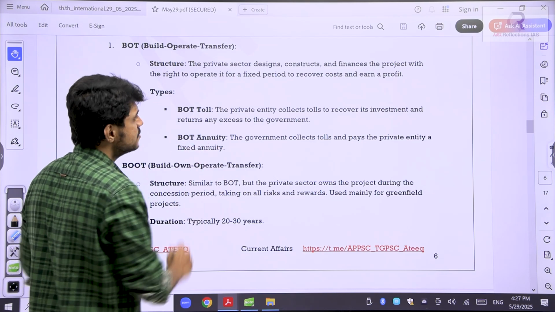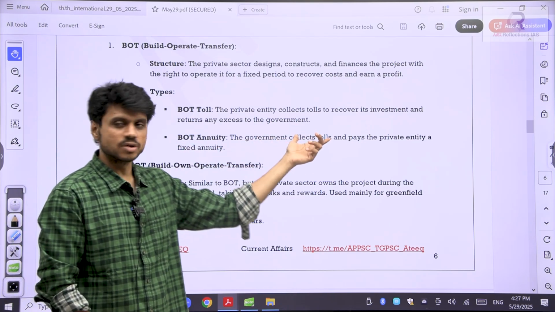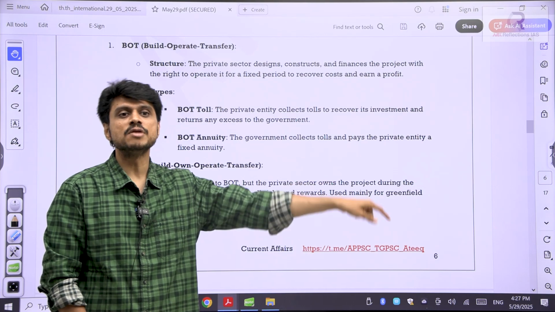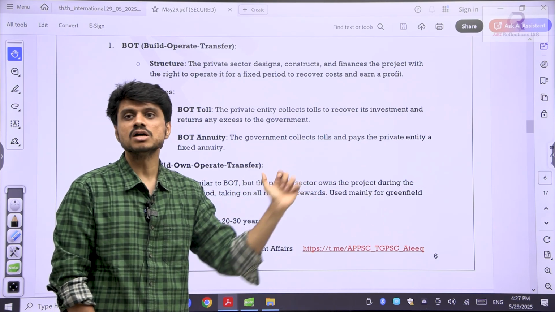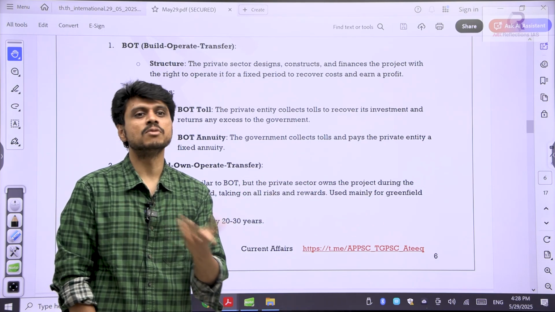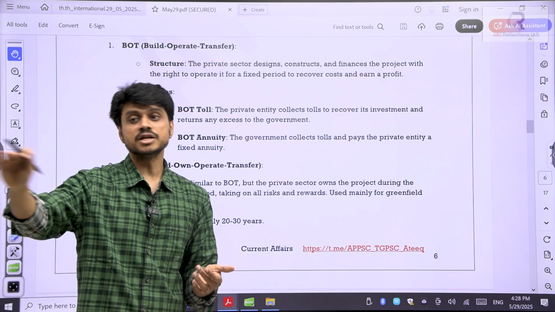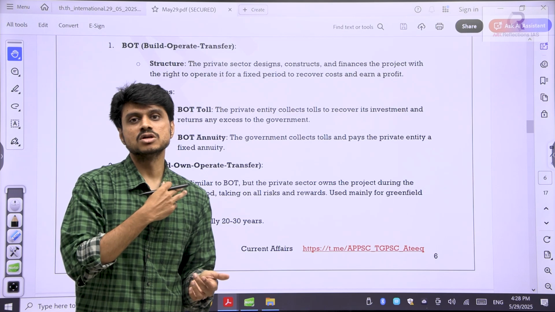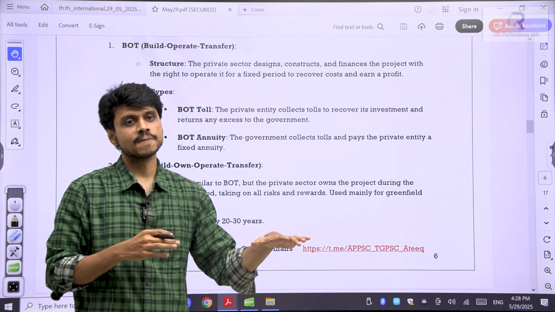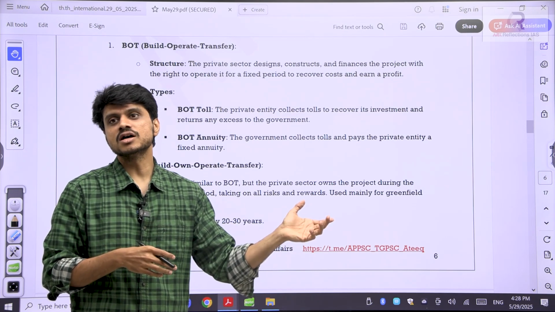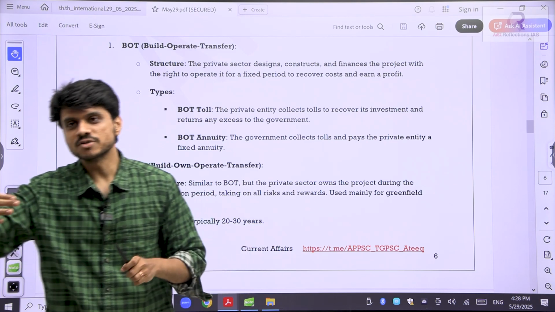Here, BOT annuity means the government will collect the tolls. Okay, the government will not allow the private player to collect the tolls. Government will say, no, we will collect the tolls, and every year we will give you a fixed amount. Certain times the private player will also accept this because tolls are not certain. Maybe traffic in that area is not good.